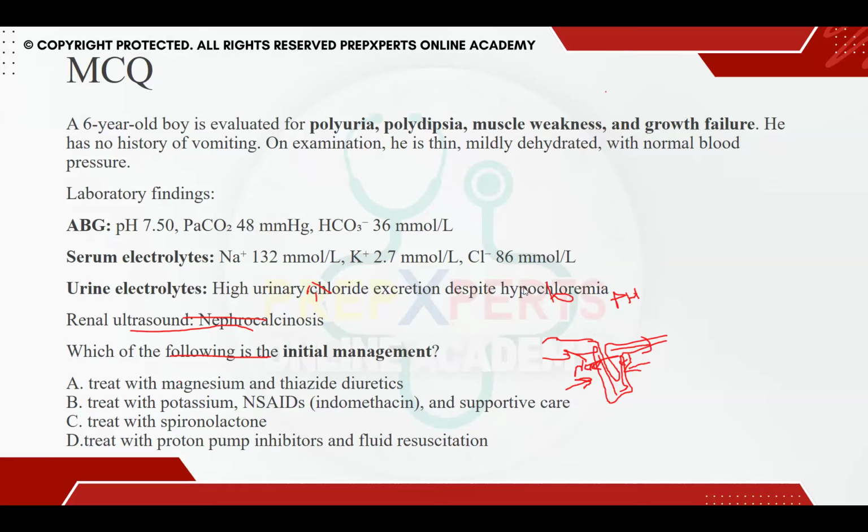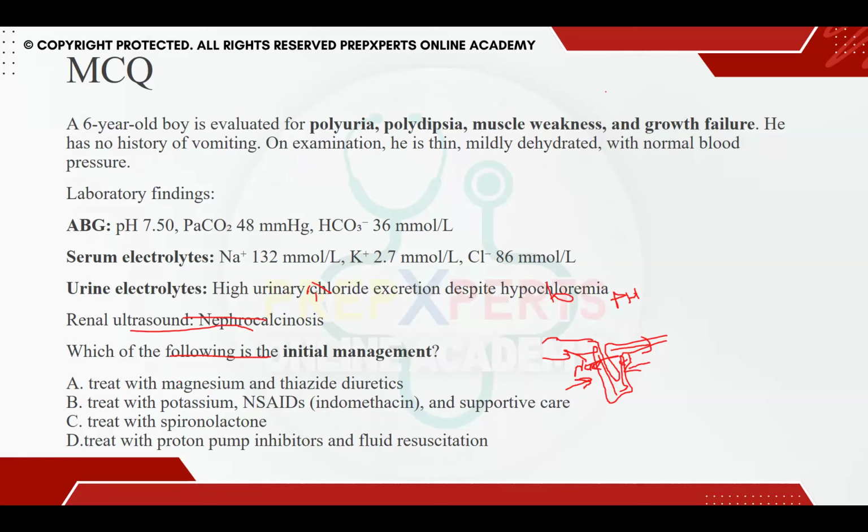Should we treat them with magnesium and thiazide diuretic? Should we give them NSAIDs? Should we treat with spironolactone or proton pump inhibitors? And one more thing, I'm just throwing it out here.